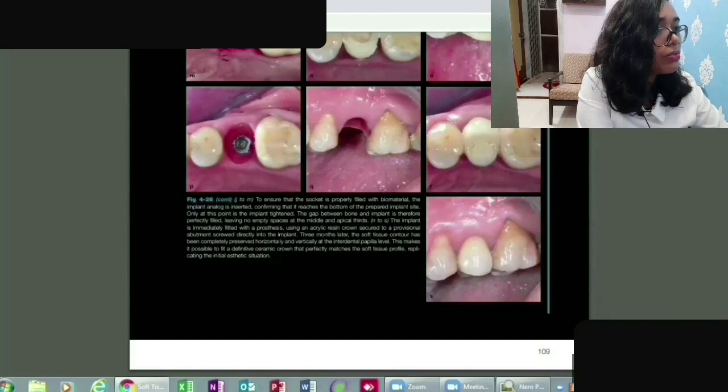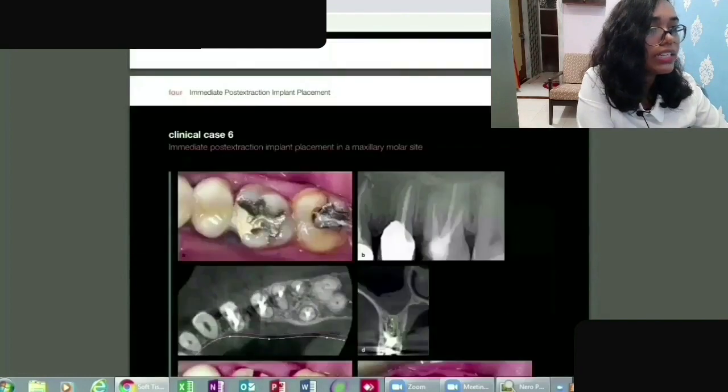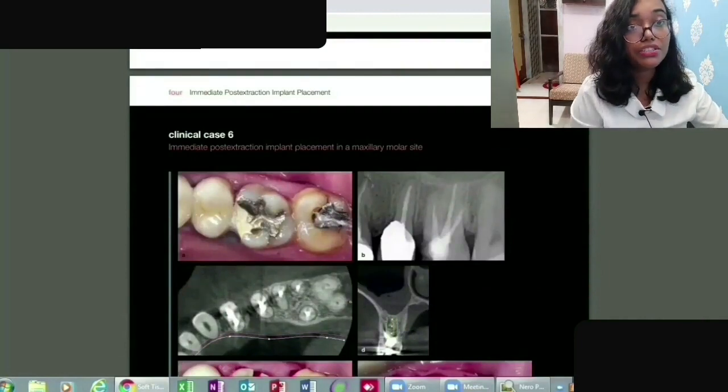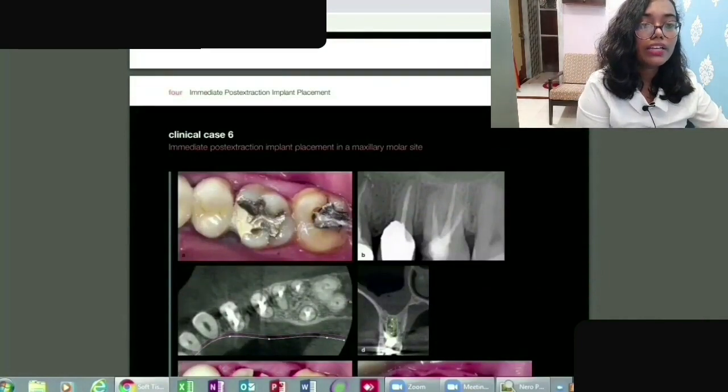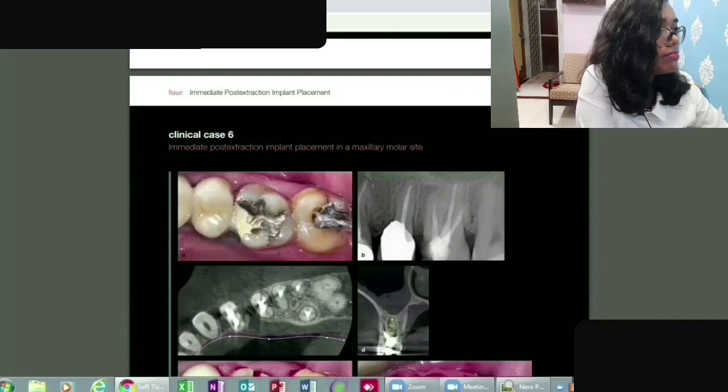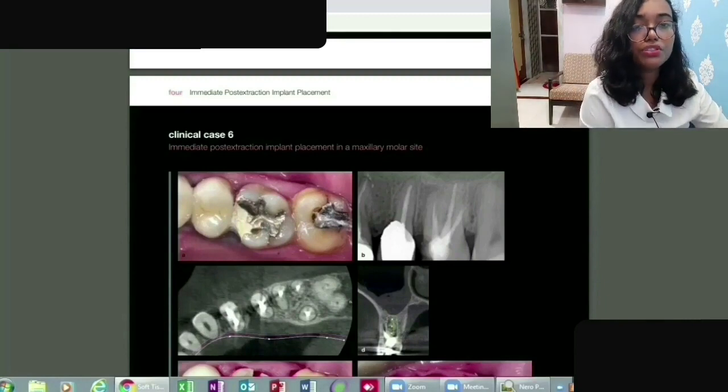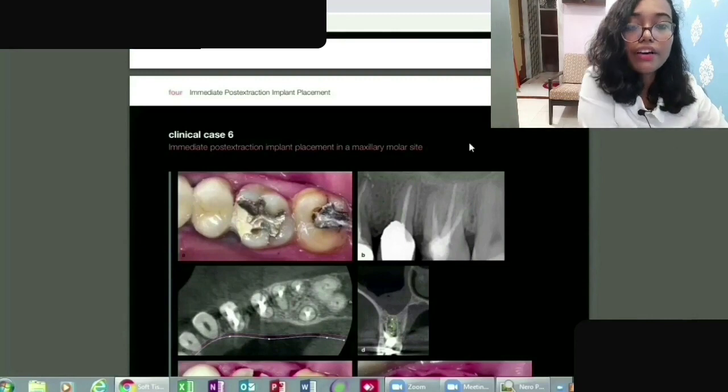So when you're doing an implant, obviously it is a fixed one, and the patient is requiring it for a lifetime, let's say. So you have to give the best option which they can have.